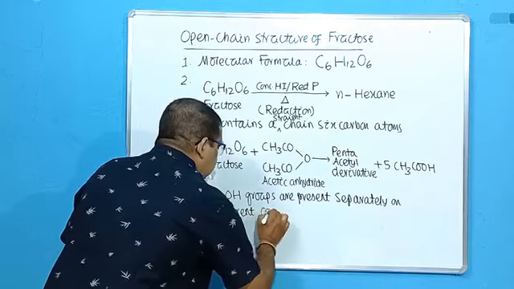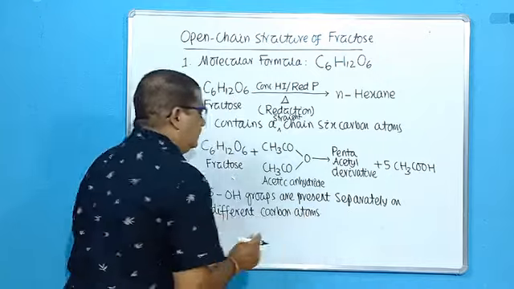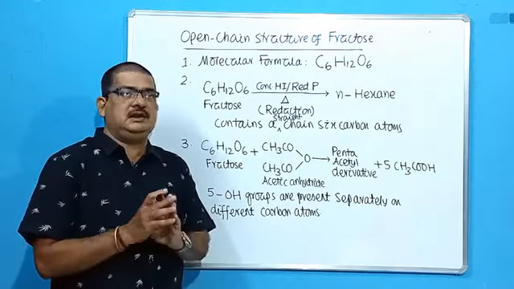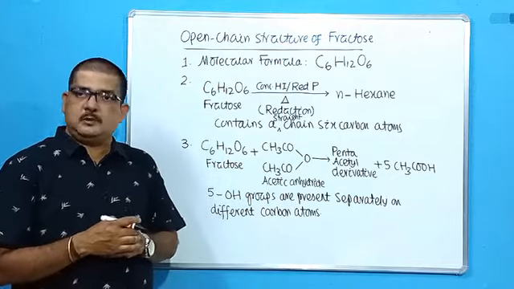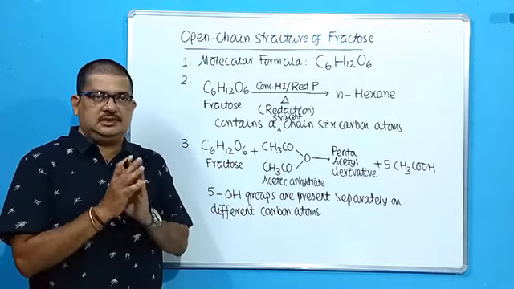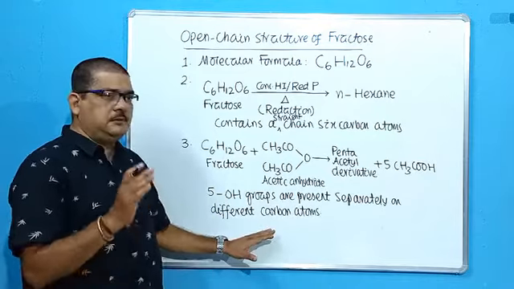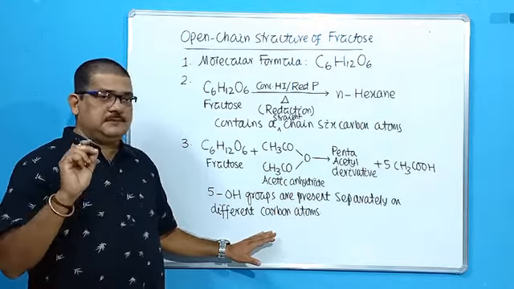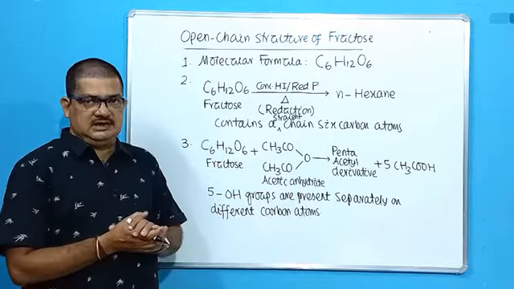I told you, if two hydroxyl groups are present on the same carbon atom, then it will be unstable. But like glucose, fructose is also quite stable. Because it is stable, there is no chance of two hydroxyl groups being present on one carbon atom. So they are present separately on separate carbon atoms. Up to this we discussed in the last class.